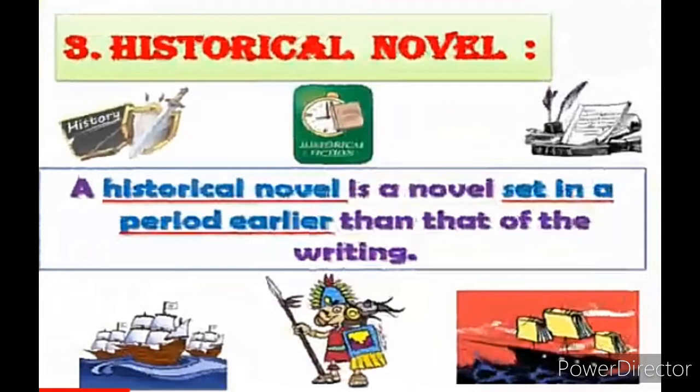Okay, the events are real life stories of our past, whatever our past was, but they are presented in a more exaggerated or hyped way. So it's the imagination of a writer presenting the history that had happened in our past. First point, a historical novel. A historical novel is a novel set in a period earlier than that of the writing. Meaning, before, an incident had happened. Whatever past things happen, it becomes history. So that history is presented in the historical novel.